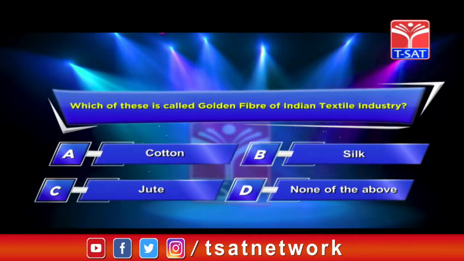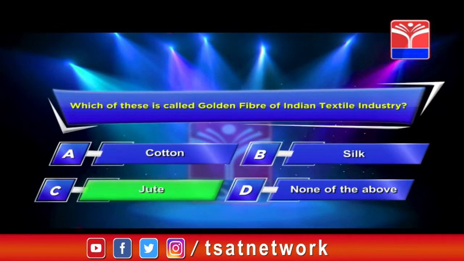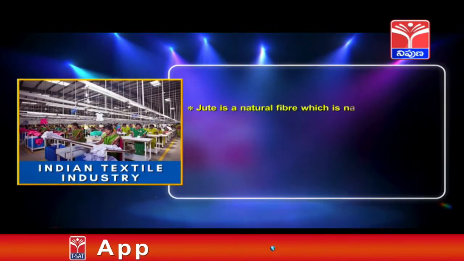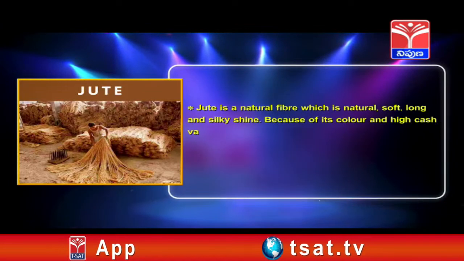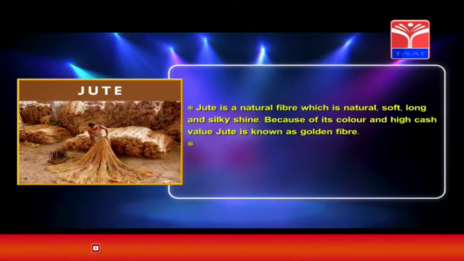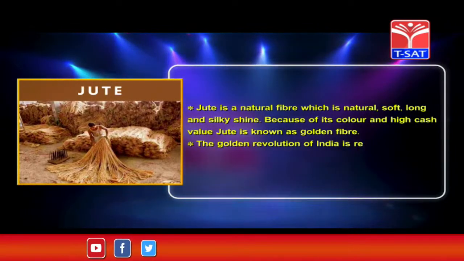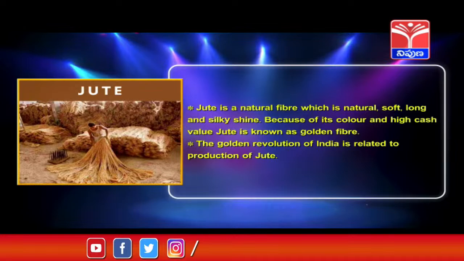The correct answer is option C, jute. Jute is a natural fiber which is soft, long and has a silky shine. Because of its color and high cash value, jute is known as the golden fiber. The golden revolution of India is related to the production of jute.